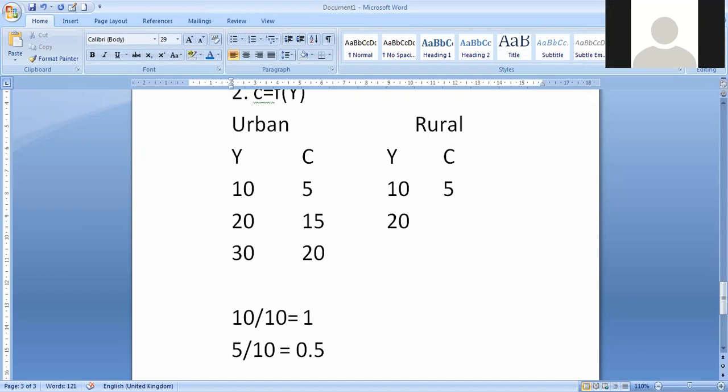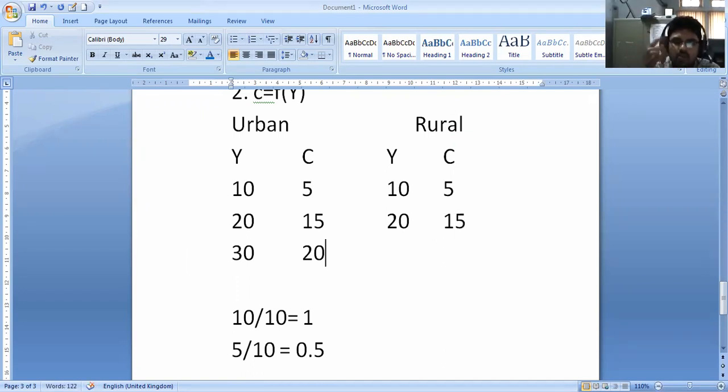15. Same. Yes, sir. For example, here the consumption pattern is different from urban to rural. If you take teachers, generally government teachers, their income is the same whether they are teaching in urban areas or rural areas.